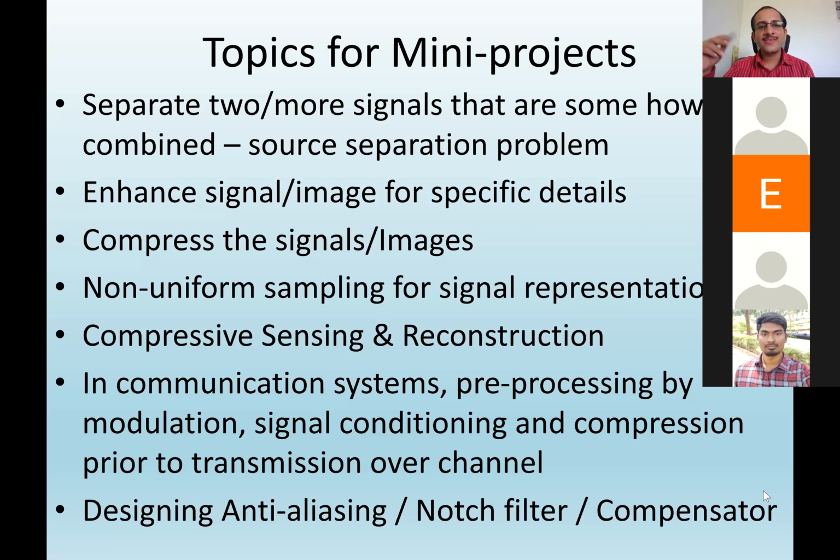This is built upon the assumption that if the signal is sparse, that means the number of non-zero samples in a given signal is small, then you don't need that many samples to reconstruct. That's what it says. Say I have a sinusoidal signal. In the frequency domain, how many samples will be there for a sinusoidal signal? Say cos omega naught t, where omega naught is 2 pi into 1000 Hz. In that case, how many samples will be there in the frequency domain?